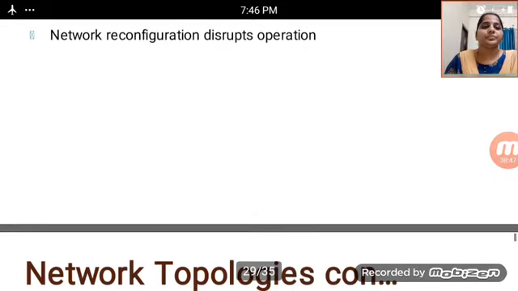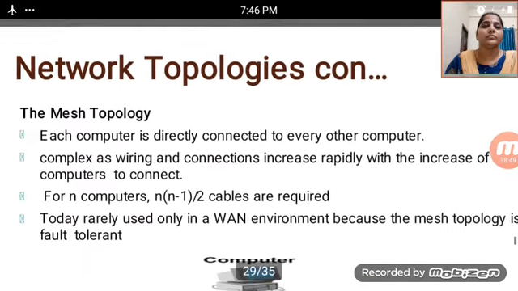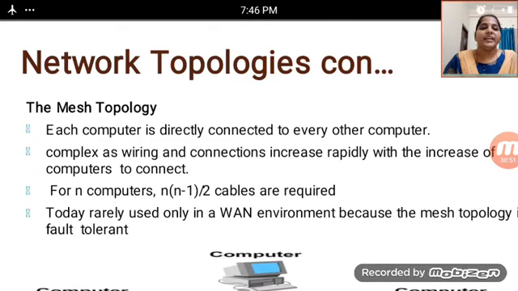After that, mesh topology. Each computer is directly connected to every other computer. Wiring is complex, and connections increase rapidly with the increase in the number of computers to connect.